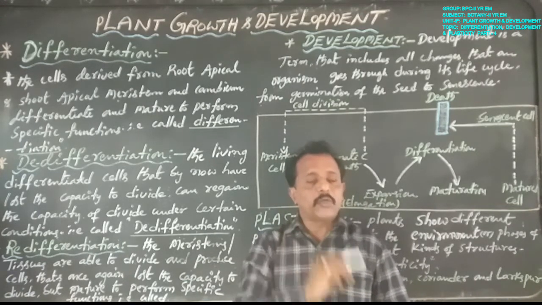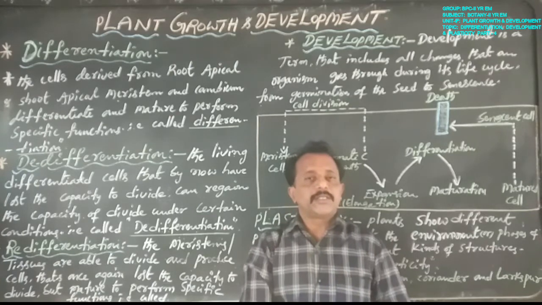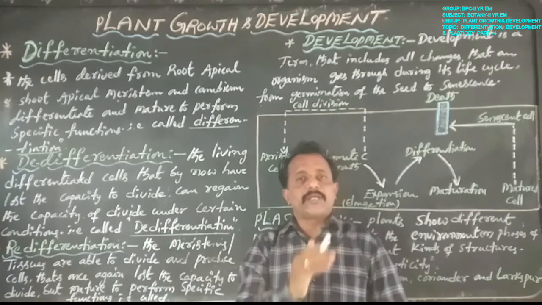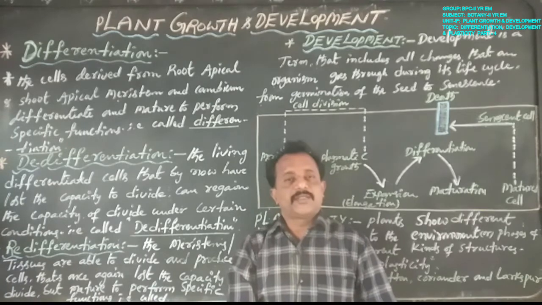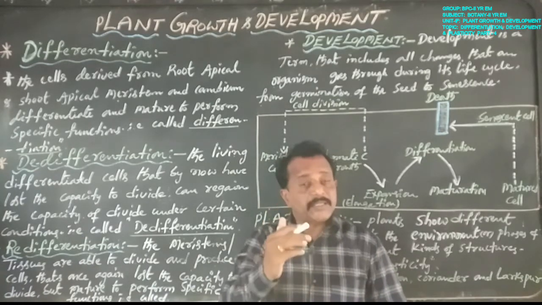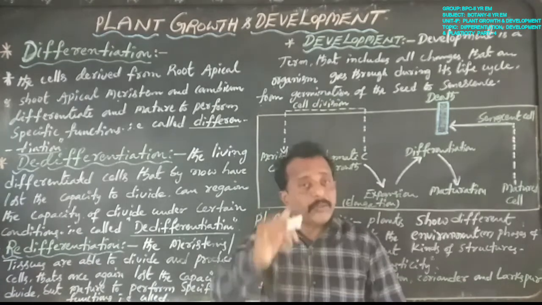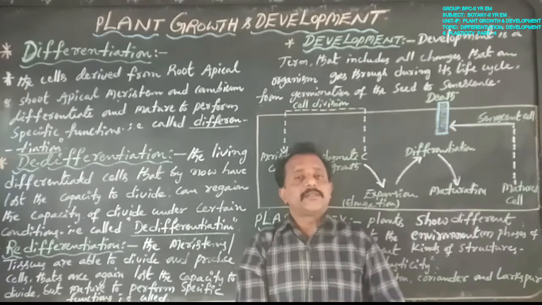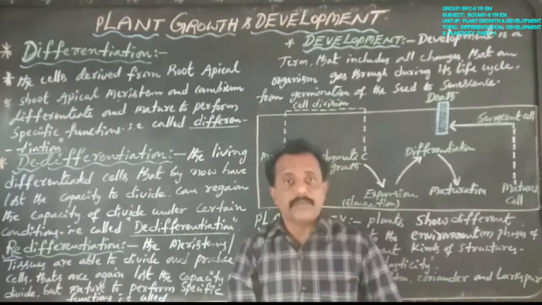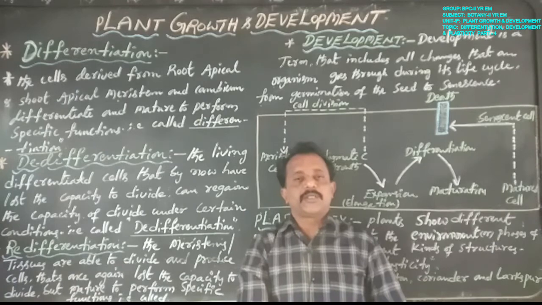Meristematic tissue undergoes divisions to produce several meristematic cells. Then these cells regain the capacity to divide and come back to form meristematic tissue once again.